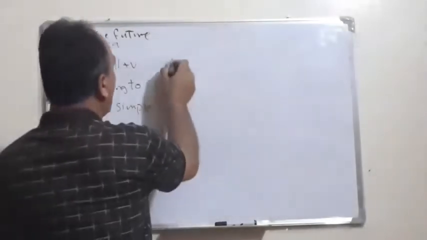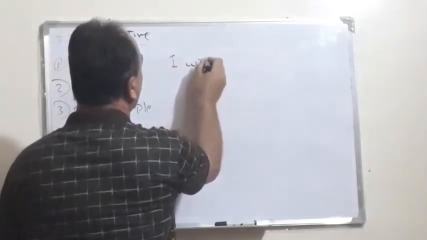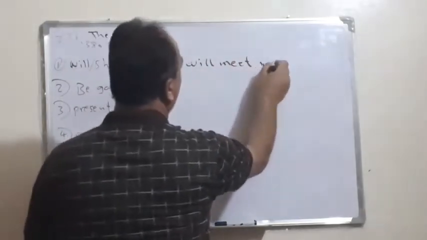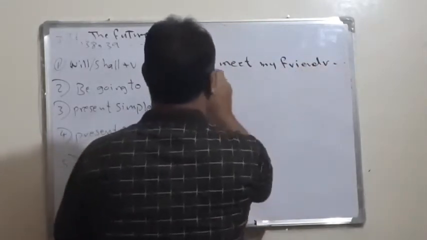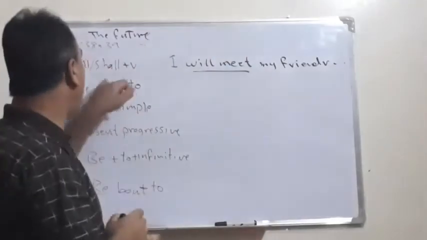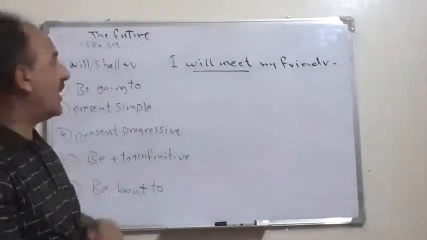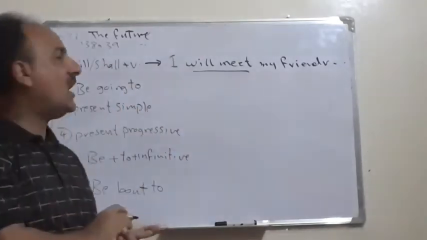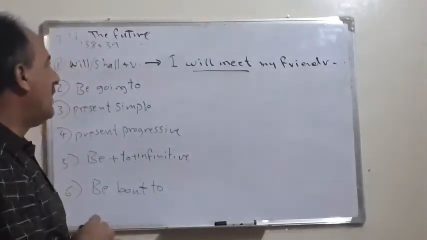For example, I will meet my friend, for example, right now, or we shall attend a lecture. This is very easy for you: using will or shall plus the verb in the base form.